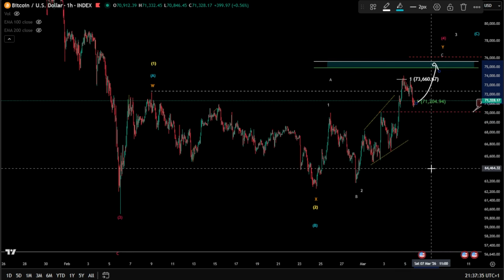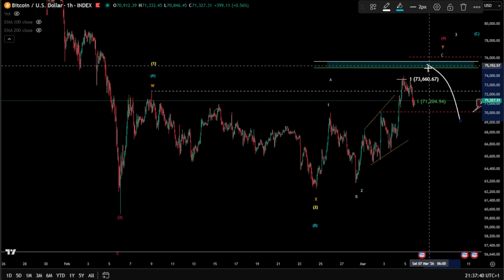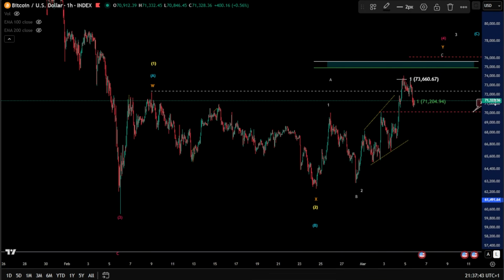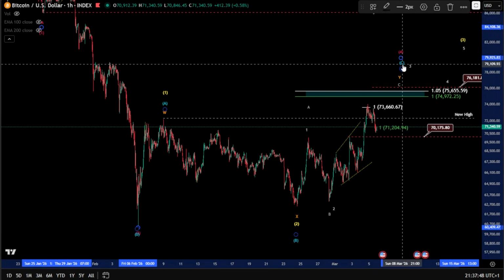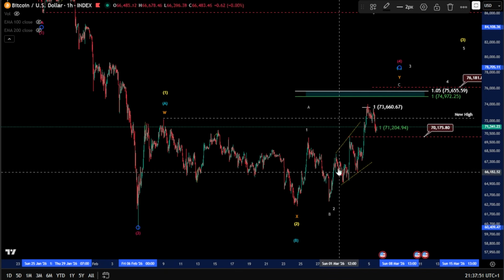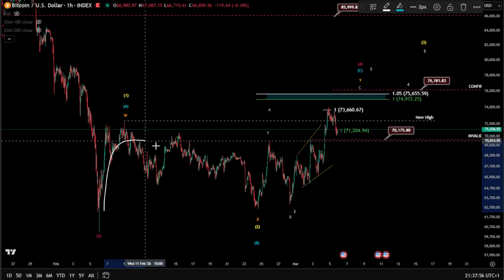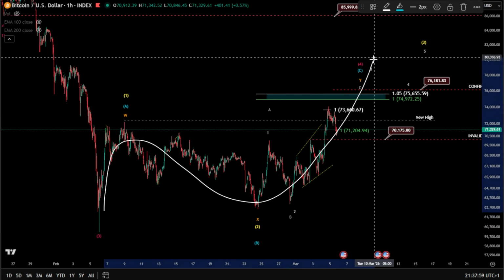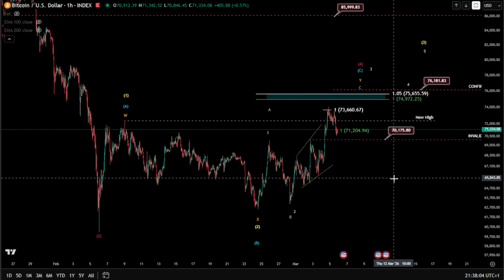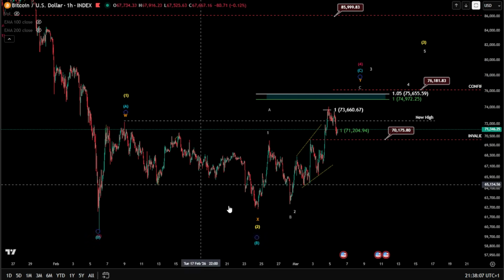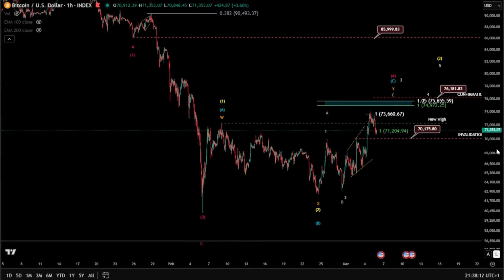By all means, I'm not yet convinced that we are going to drop down from here. At least it's gonna be one more high from there, at the 1-to-1 fib level, at least to finish exactly a wave C, in case we are looking for a wave C in a wave 4, in a wave Y, so WX and a Y. Other than this, if we are turning bullish here, of course, 1-2, we need to break it. We need to overshoot the 1-to-1 fib level, 75K, and then look for a wave 3. So this is a deep analysis, almost for just this structure here. I know it is a little bit confusing, but here we are.